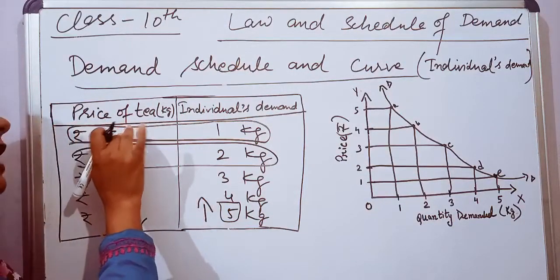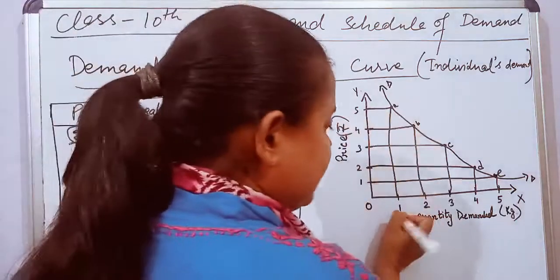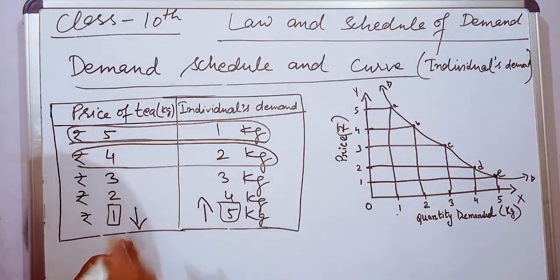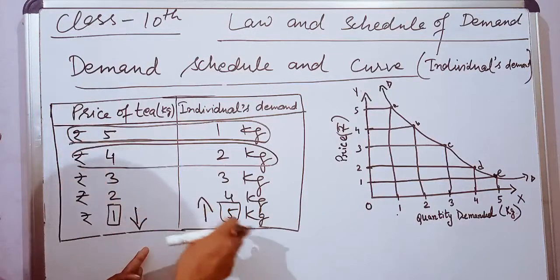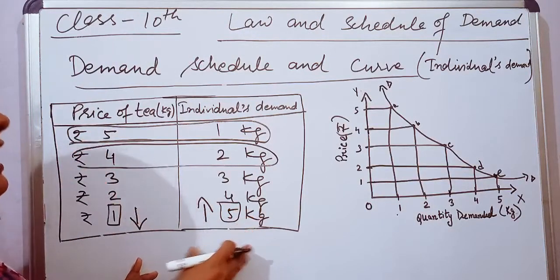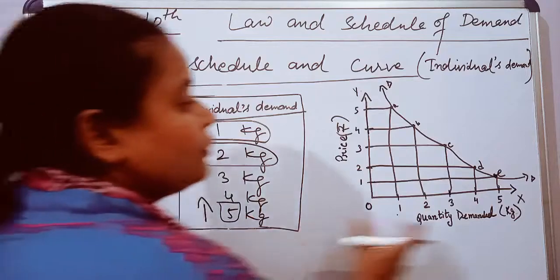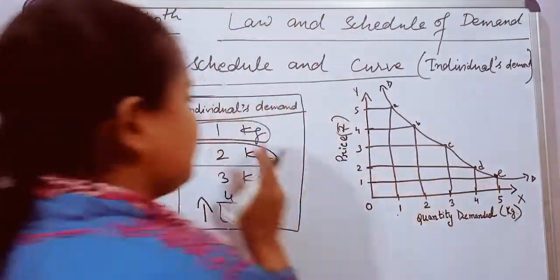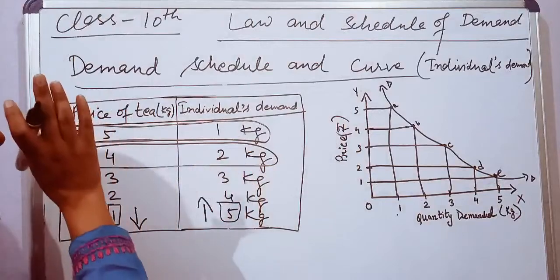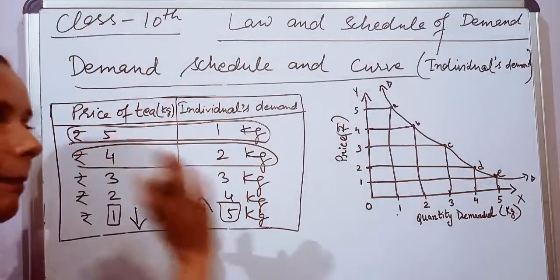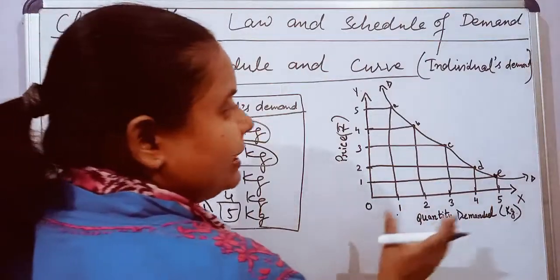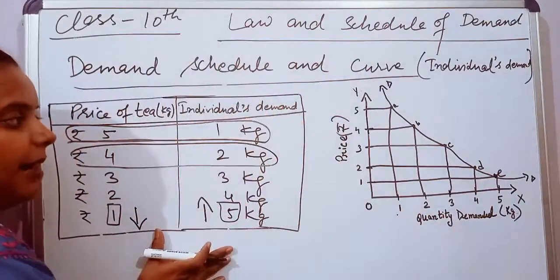So at rupees 5 he is purchasing 1 kg. At rupees 4 he is purchasing 2. When the price falls from 5 to 1, his demand is maximized, that is 5 kg. So all these points show different combinations of price and quantity demanded of a particular commodity for an individual. This is your demand curve and this is your demand schedule.